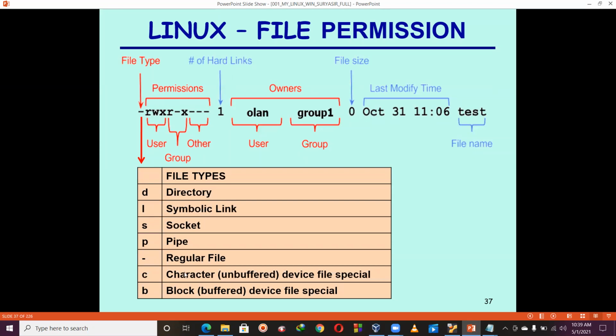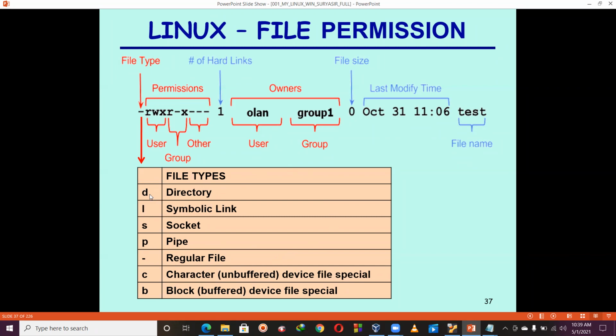C indicates a character device file. You will learn about C and B in detail in the device driver topic, but for now just know C stands for character device and B stands for block device. So till now it is okay, students. File types.